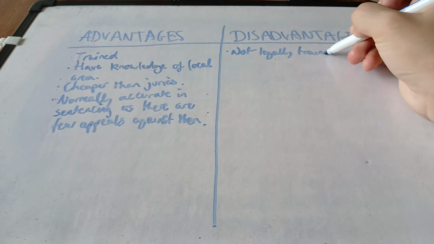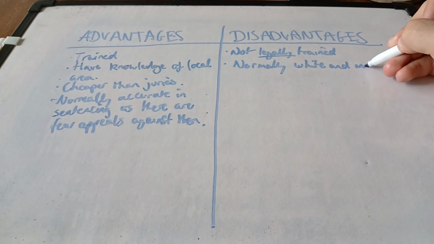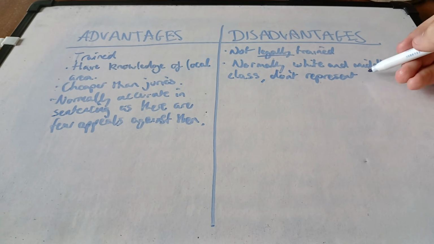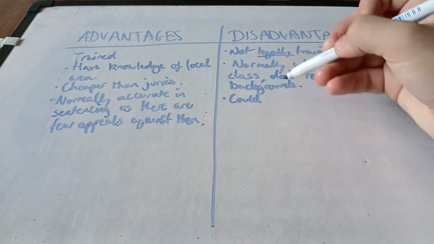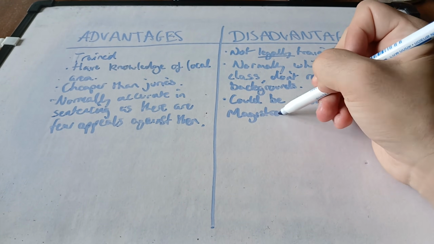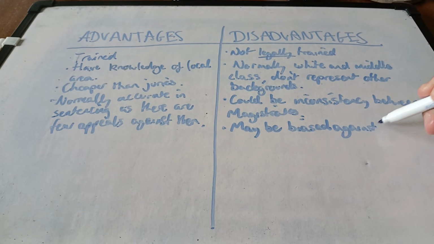And then some disadvantages. They're not legally trained, they're normally white and middle class, so not representative of the majority. Could be inconsistency between magistrates, and they may be biased against the defendant.